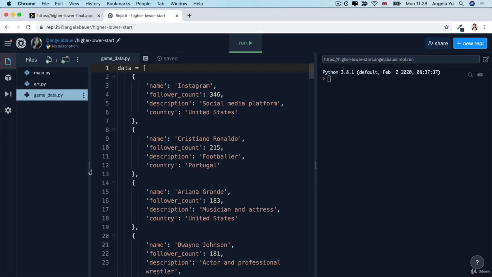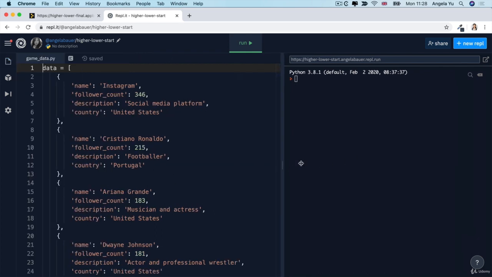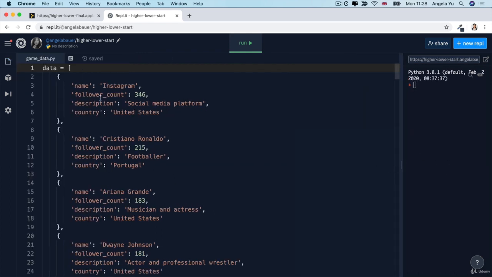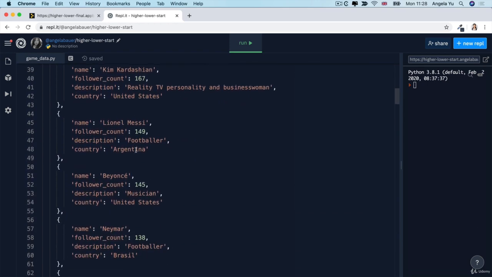And finally, and probably most importantly, there is a file called game data. Now, game data only contains a single variable. It's a list of dictionary entries. Each of these dictionaries has 4 keys, and the keys are the same for all of the entries.